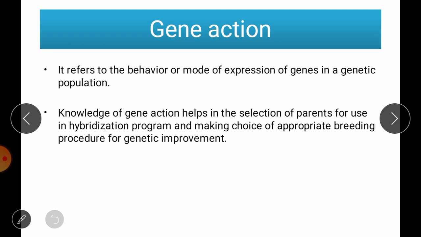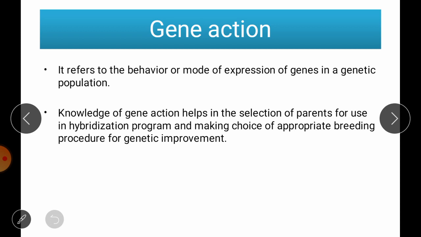In another way, gene action refers to the way in which certain genes exert their effect on the body. It may be in dominant form, recessive, or sometimes they could be sex linked or may be involved in chromosomal aberration. So a combination of such gene actions results in the observable phenotype of an organism.